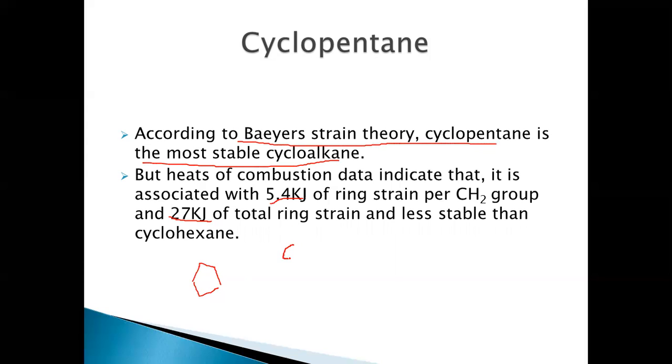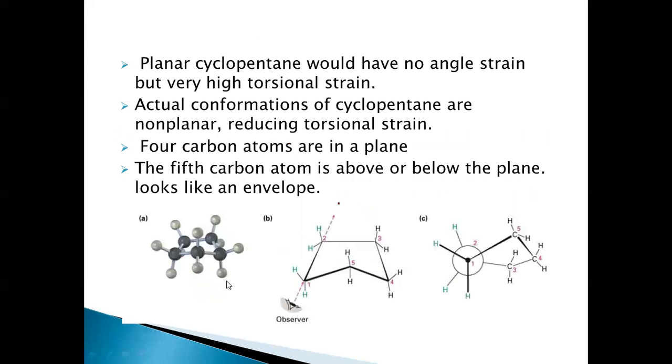So cyclohexane is more stable than cyclopentane. This is according to the heats of combustion values. But according to the Baeyer theory, it's the other way around. So it could not explain the stability of cyclopentane. Why this is happening is, according to Baeyer theory, cyclopentane should be flat or planar, but in reality it is not flat.